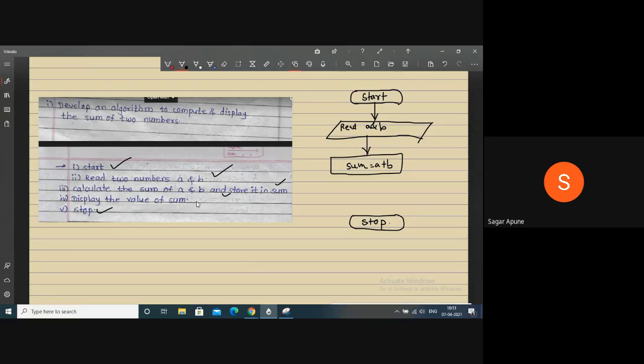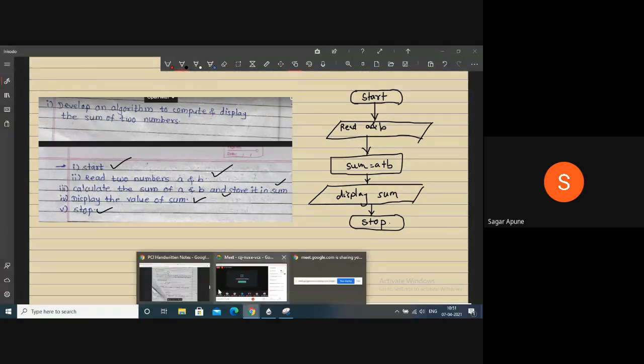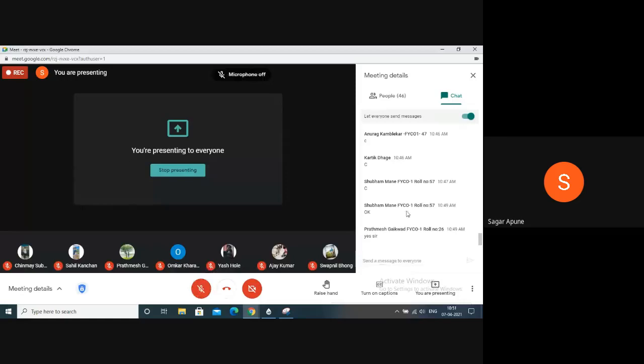Now display the value. This is your output. So again use a parallelogram and write display sum, and connect it. So now your flowchart is completed for this algorithm. Okay, so this is the process of how to design your flowchart.